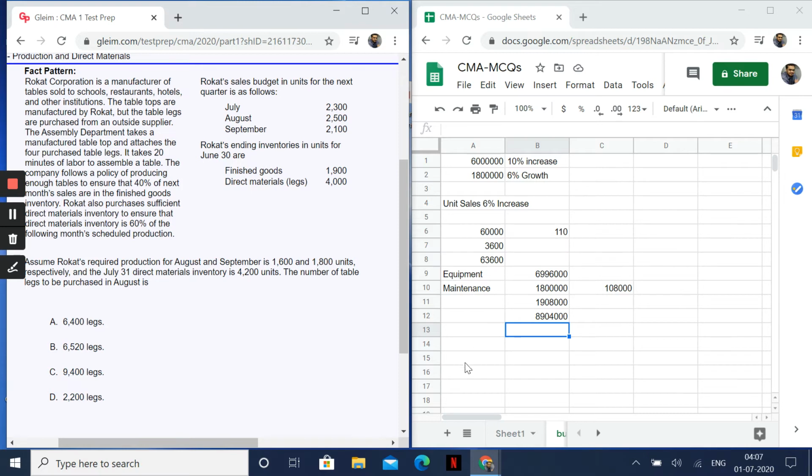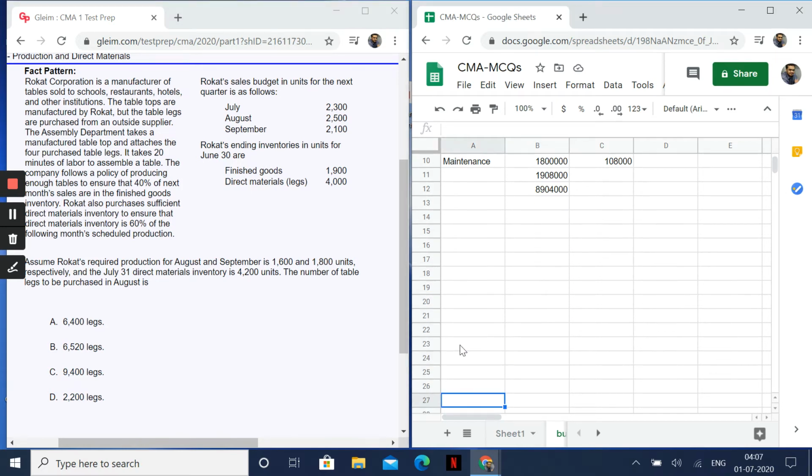Now, how much is the table legs to be purchased? Let me just go down here and put it down in the Excel sheet in a normal way. So, how much is my production in August and September? 1600 and 1800. Now, let's read the question.